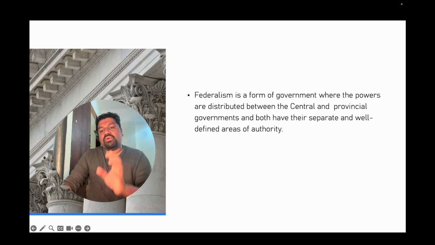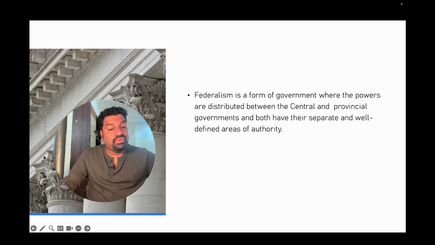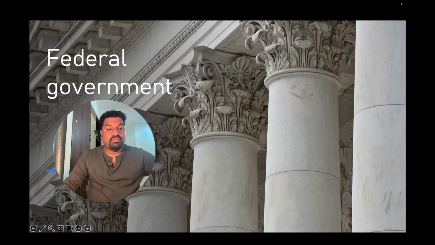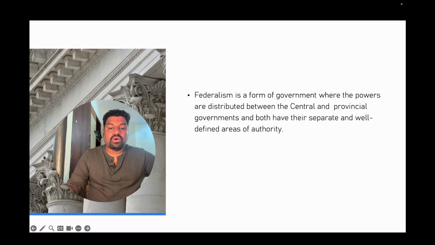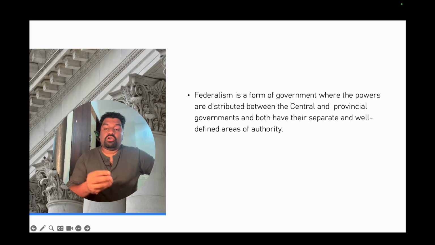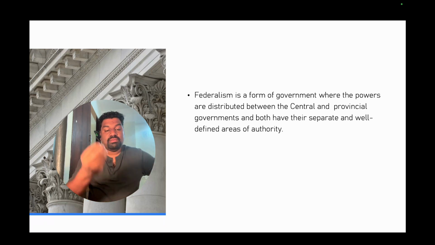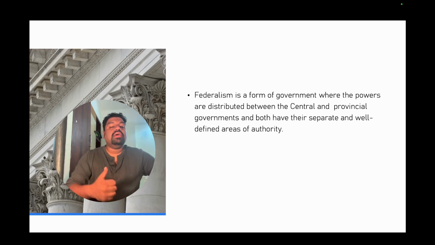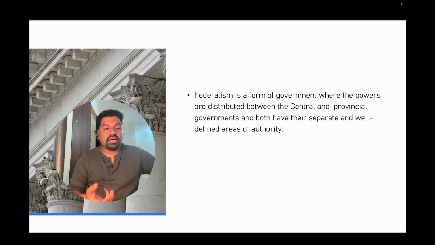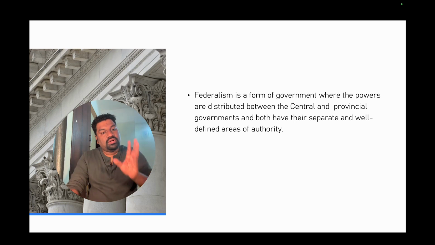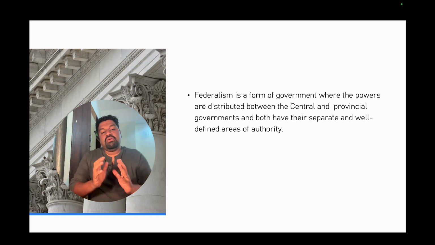So federalism is a form of government where the powers are distributed between the central and the state, and that is why we have the concurrent list. We will talk about the concurrent list later when we take more sections of the constitution. Now we will talk more about what is federalism and the distribution of powers. For example, in New Delhi we have a central government, BJP is ruling it. In Kerala we have a communist government. In Tamil Nadu we have a DMK government. In Karnataka we have a Congress government. In Andhra Pradesh the Telugu Desam party is there. In Maharashtra we have BJP. Likewise, in a federal system, in a state there is a government and also there is a central government.